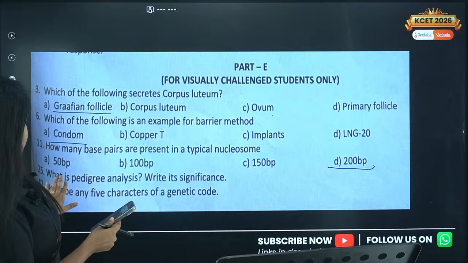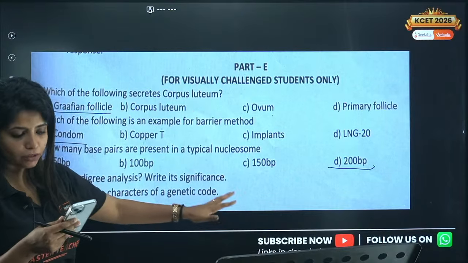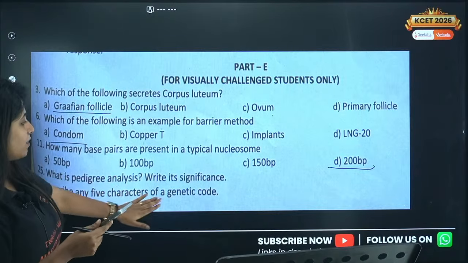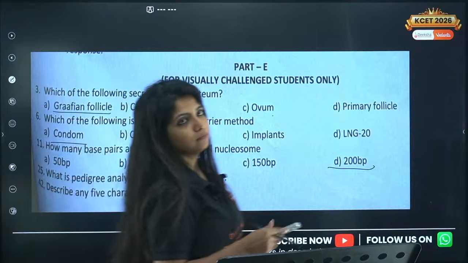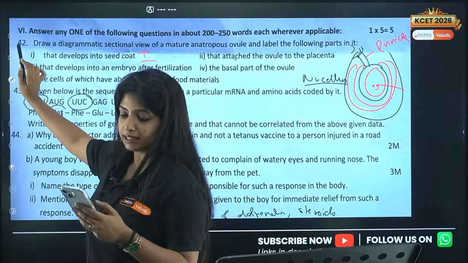And then what is pedigree analysis? Write its significance. You have to talk about the significance of that, and describe any 5 characteristics of the genetic code. So as I said, unambiguous and all those things you have to mention. So these are the things.